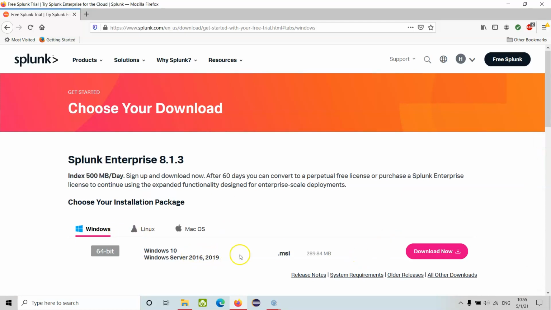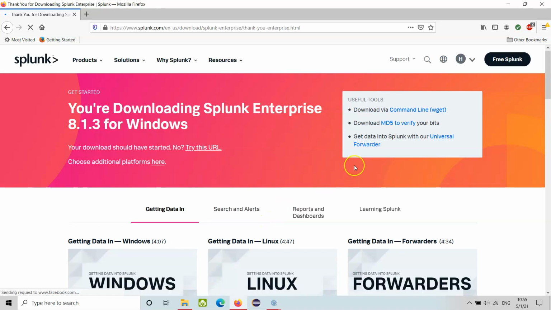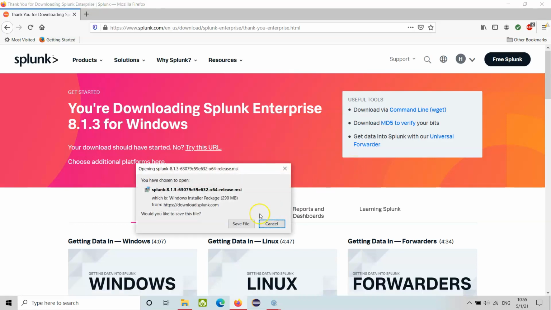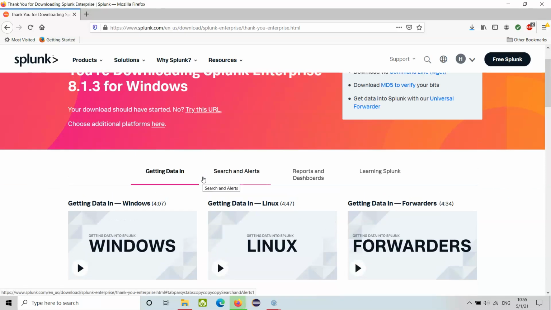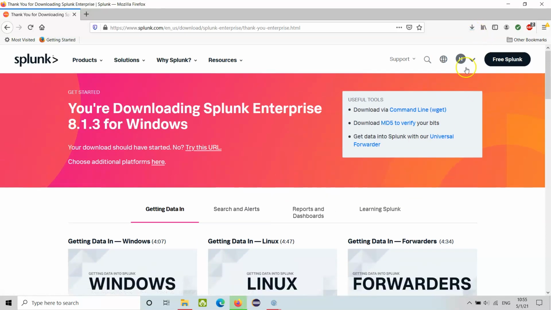Windows, for me Windows. Choose according to your operating system. Here Linux or Mac, go ahead. Linux, Windows for me. So yeah, I'm downloading Splunk Enterprise 8.1.3 for Windows. Save it. It is just about under 300 megabytes, I believe.